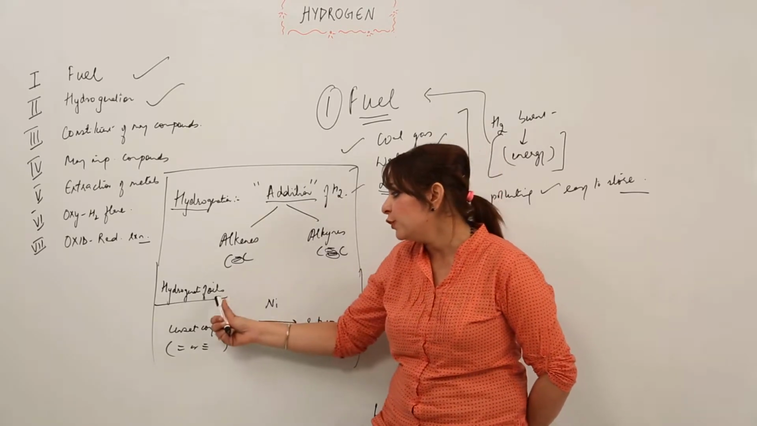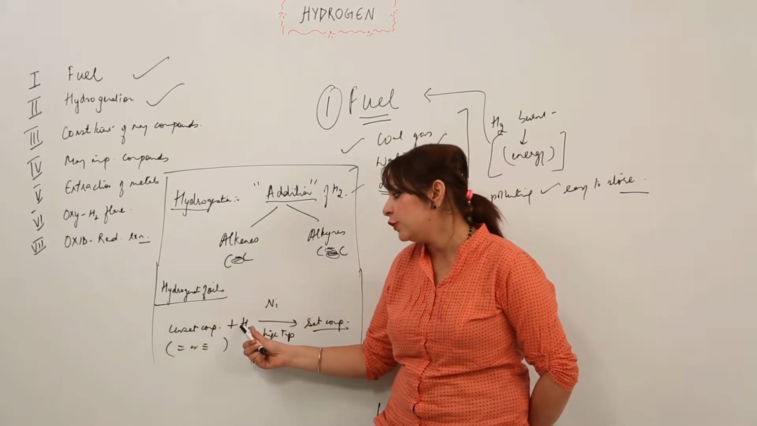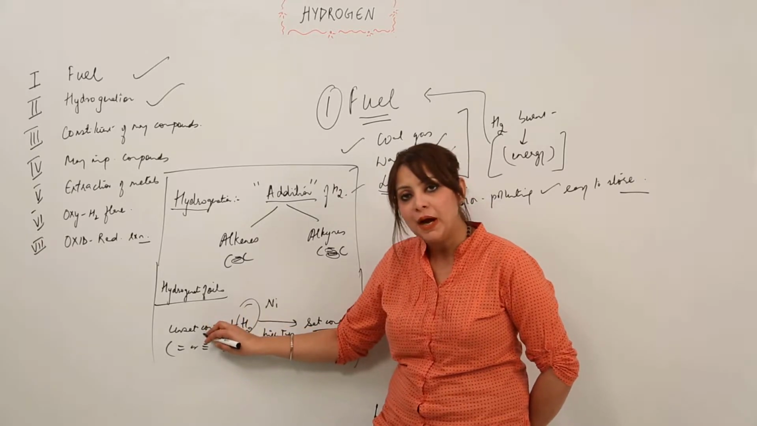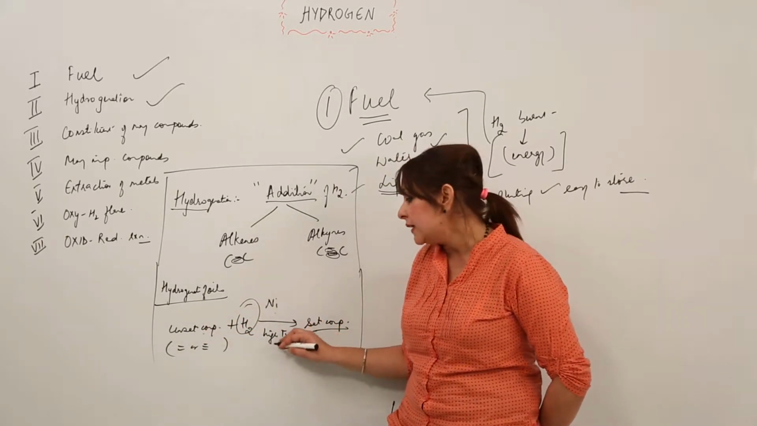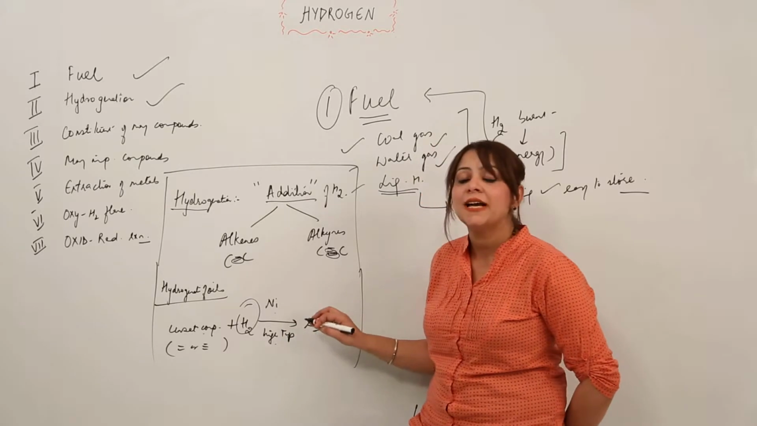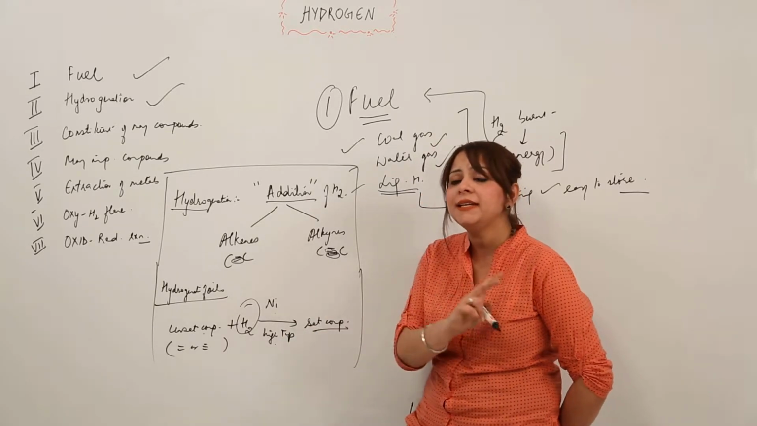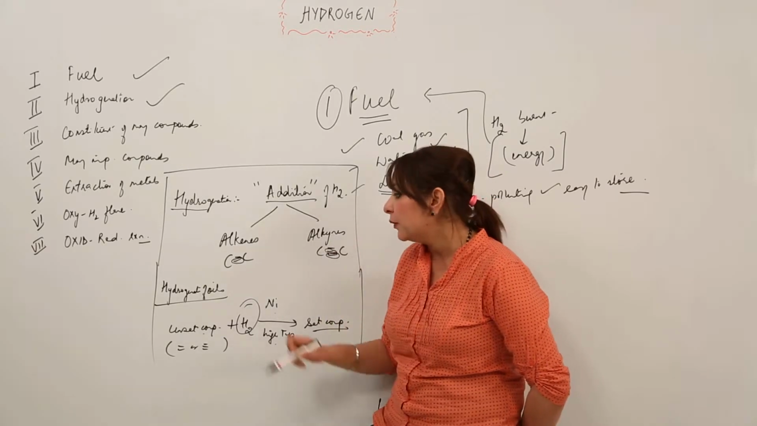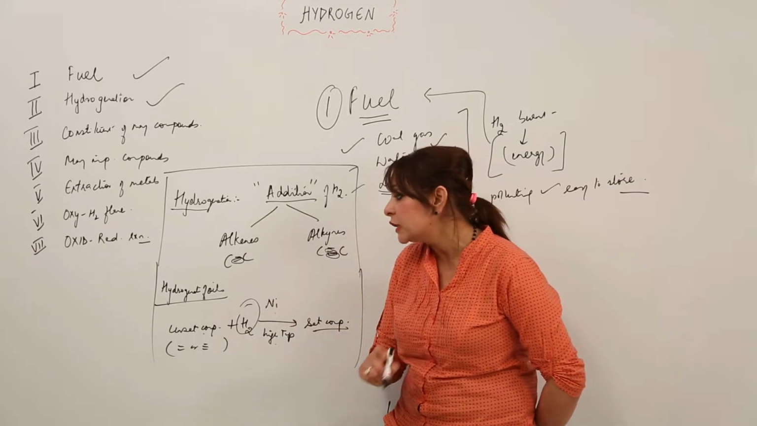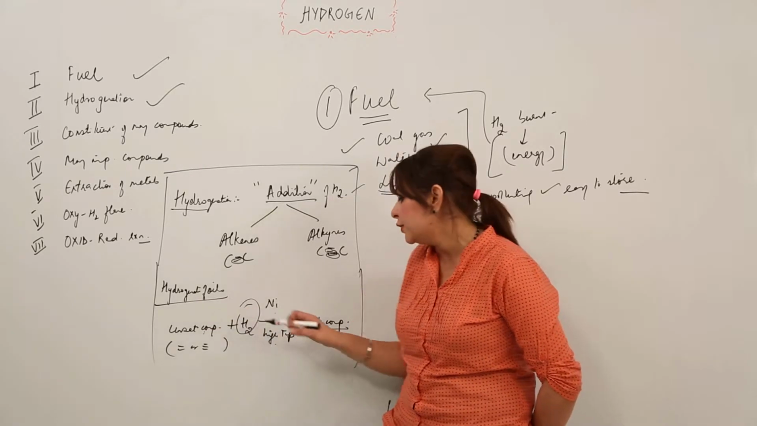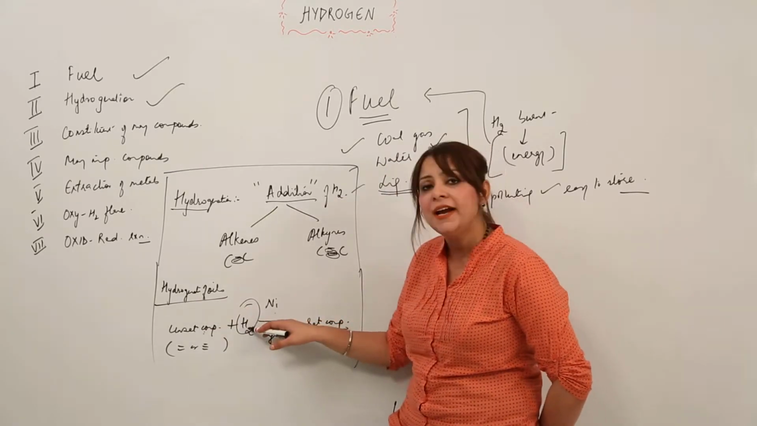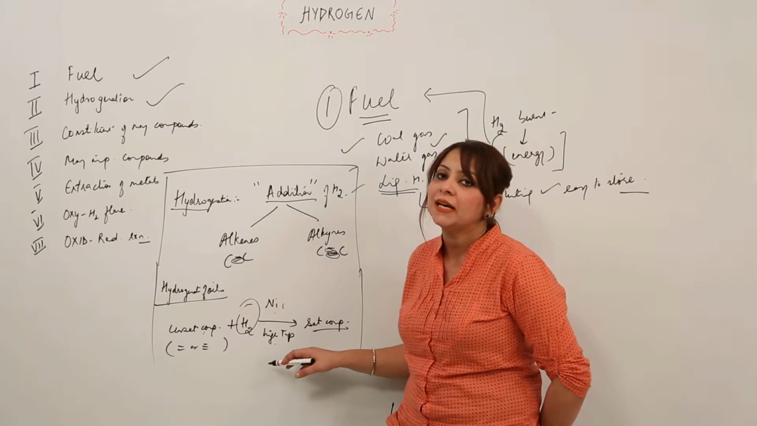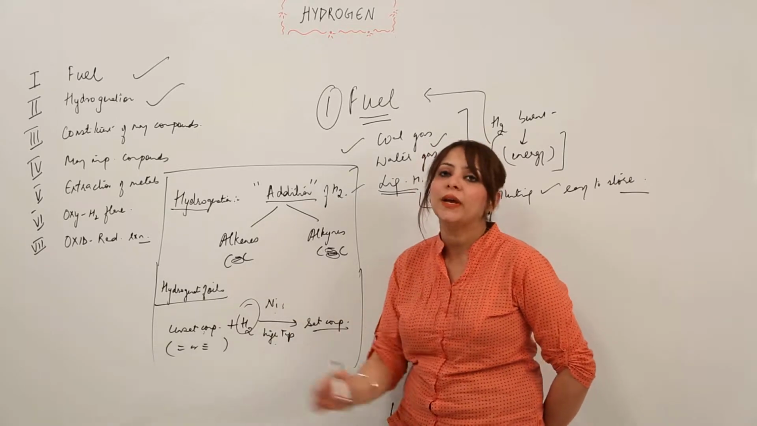So hydrogenation of oils means addition of hydrogen to an unsaturated compound in presence of nickel at high temperature in order to form a saturated compound. And the second definition which I told you is that the hydrogenation of oil is a process of converting vegetable oil into a solid fat by adding hydrogen in presence of nickel at high temperature. So either way you can use it.